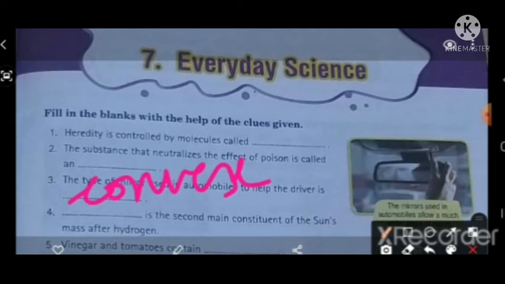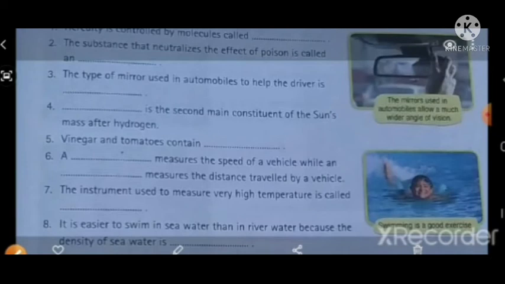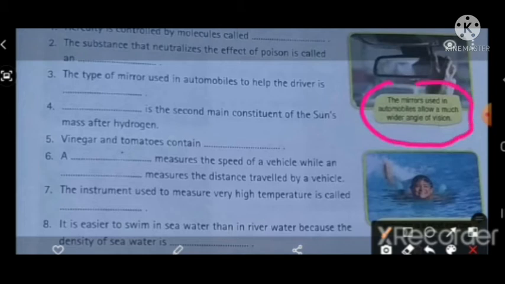Here you can see the picture of the mirrors used in automobiles, and it allows a much wider angle of vision. The convex mirror allows a much wider angle of vision.